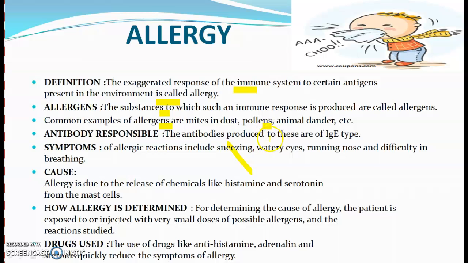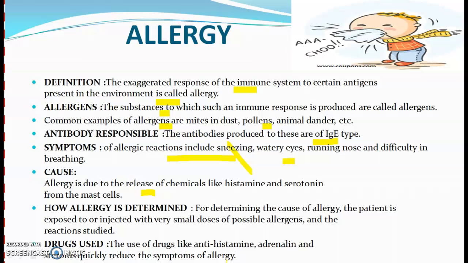The antibodies which are responsible for the production of allergies in the body are of IgE type. Allergic reactions include sneezing, watery eyes, running nose, and difficulty in breathing. Allergy is caused due to the release of chemicals like histamine and serotonin from the mast cells in our body. For determining the cause of allergy, the patient is exposed to or injected with a very small dose of possible allergens, and the reactions are studied after that.